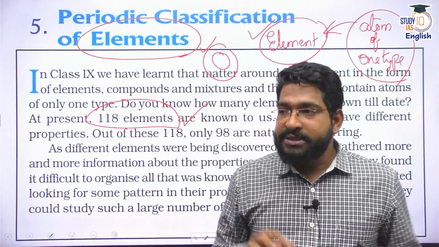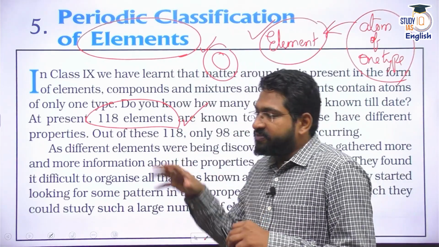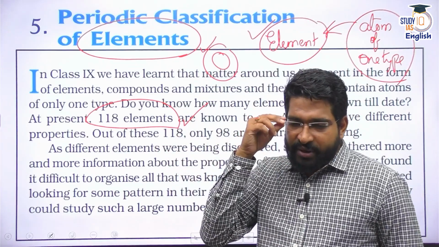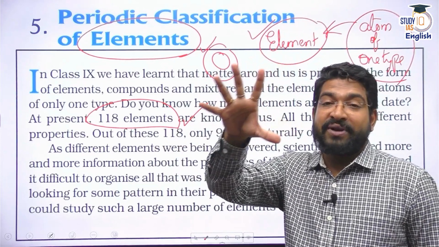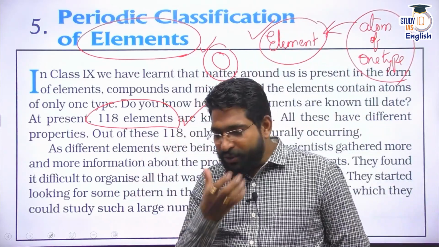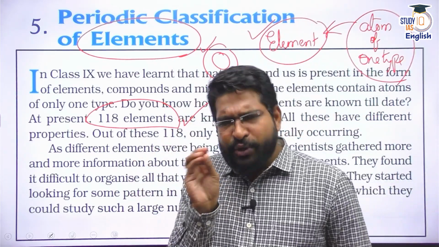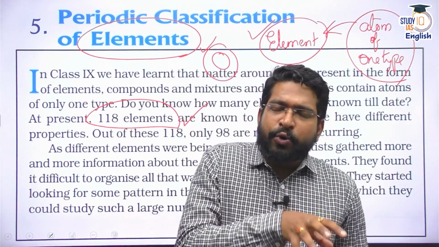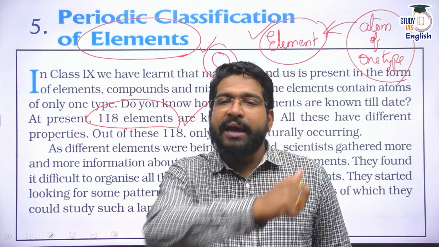But since the beginning of the modern period, different scientists, different chemists, started their voyage of classification of these elements. Now, they thought that some elements, say like gold and silver, do not react. But some elements, say chlorine, bromine, others, immediately react.